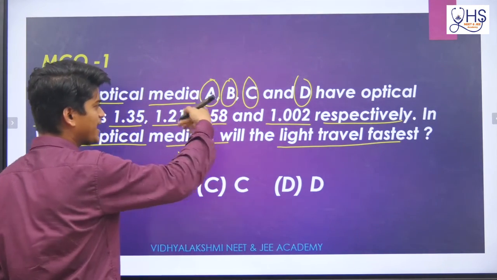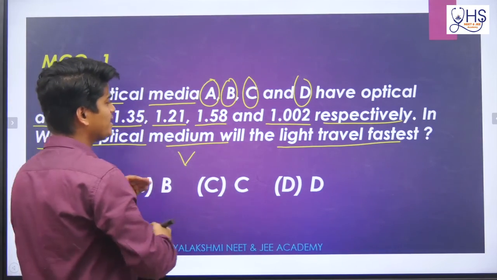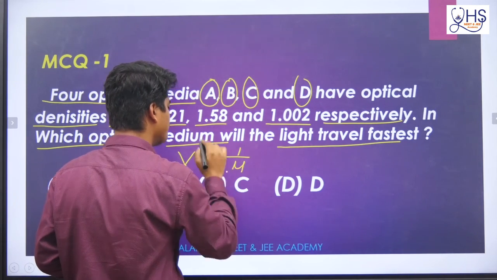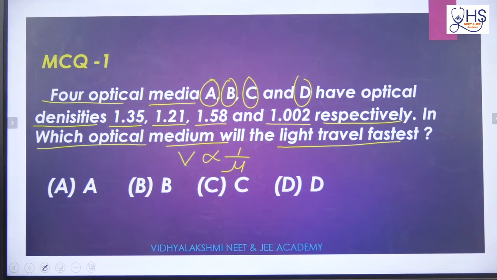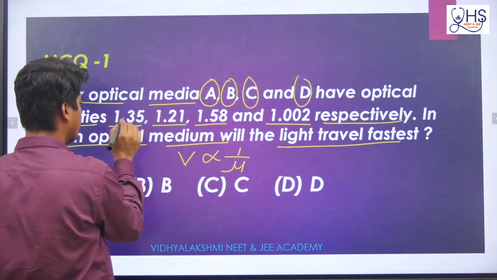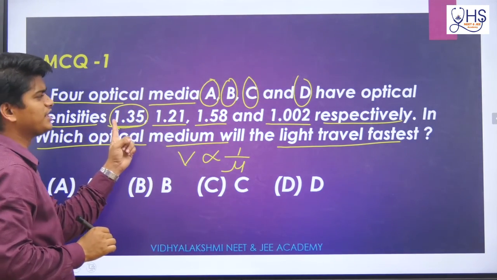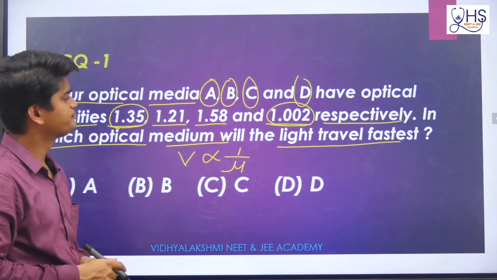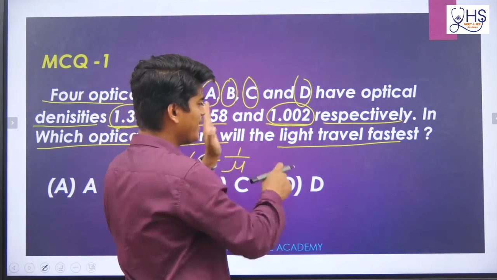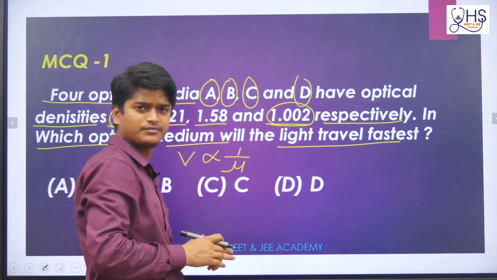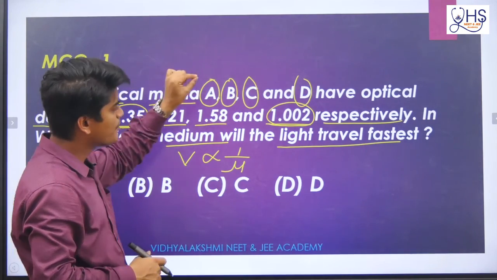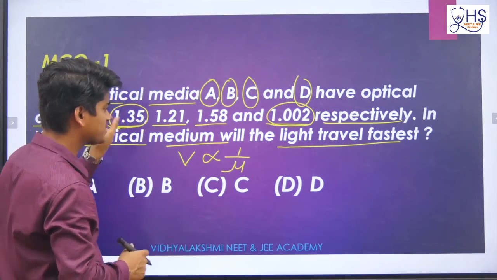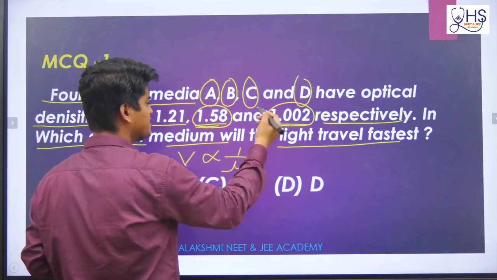The velocity of light you need to check with the refractive indices. And I told you the velocity of light in any medium is inversely proportional to the refractive index. If I am taking medium A, the refractive index is 1.35. If I am taking D medium, the refractive index is 1.002. Because A, B, C, D and the values are given respectively, that means A's refractive index is this one, B's is this one, C's is this one, then D's is this one. And this is the highest, and this is the lowest.